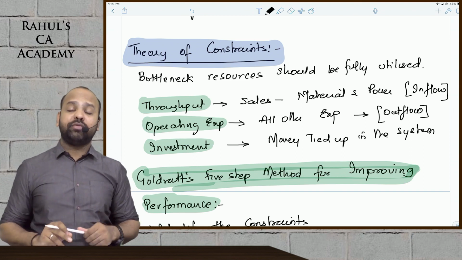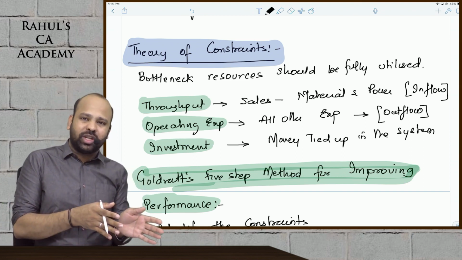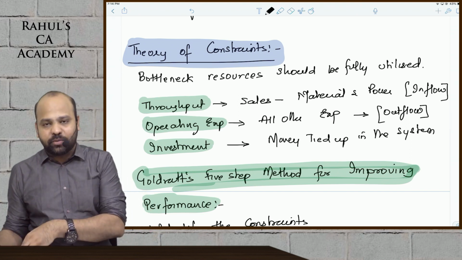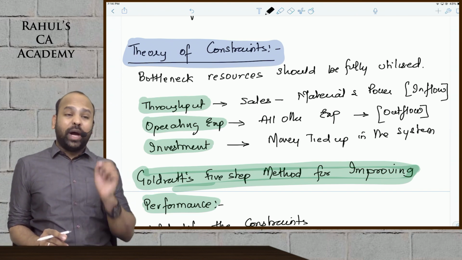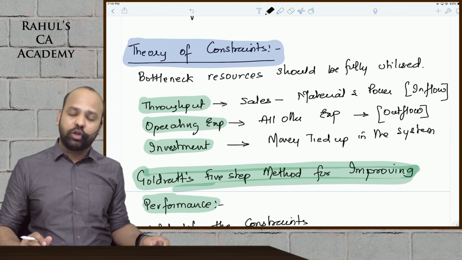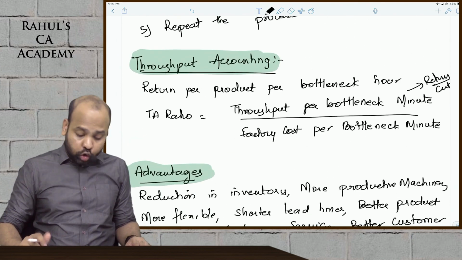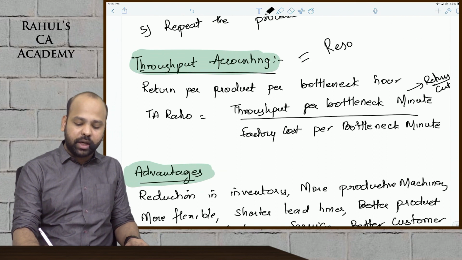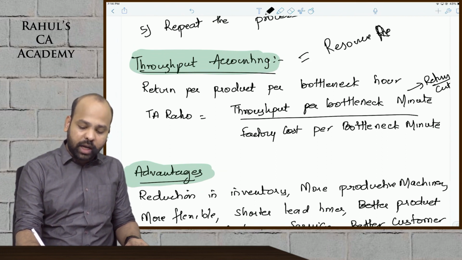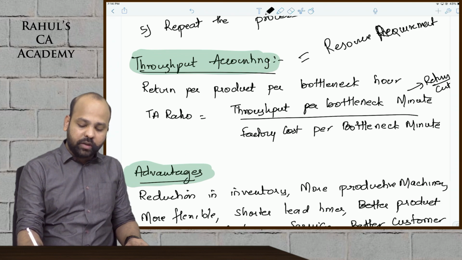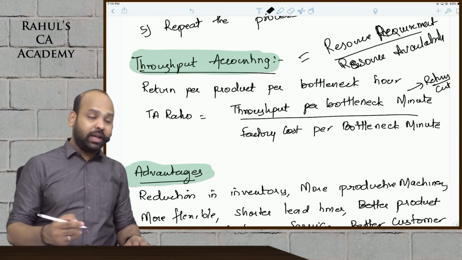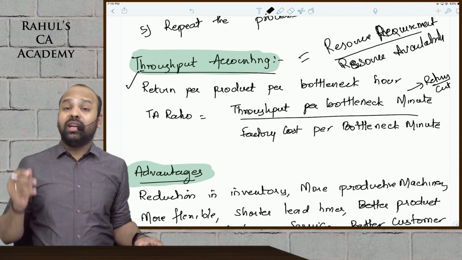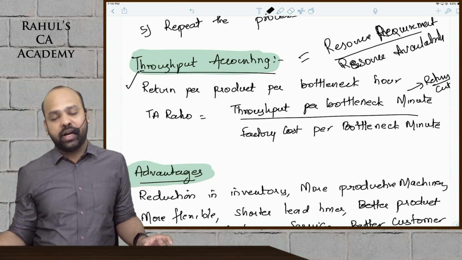The objective of theory of constraints beta is to increase throughput contribution, that is the inflow, reduce the operating expenses and minimize the amount of investment blocked in the company. This is the objective. To identify bottleneck resource as such guys, we compute something called throughput accounting ratio. Throughput accounting ratio guys is resource requirement divided by resource availability. Say I need 10,000 hours of a resource, but availability is only 5,000 hours. I will write 10,000 divided by 5,000 guys, and that will become 200%. The resource with the highest TA ratio will be classified as your bottleneck resource.